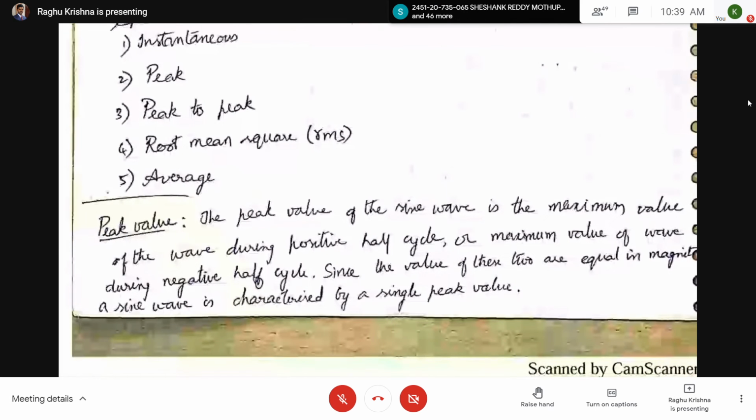Next, coming to peak value. What is meant by peak value? These definitions are important for your exam. They may ask them in short answer questions, which will be of 2 marks.